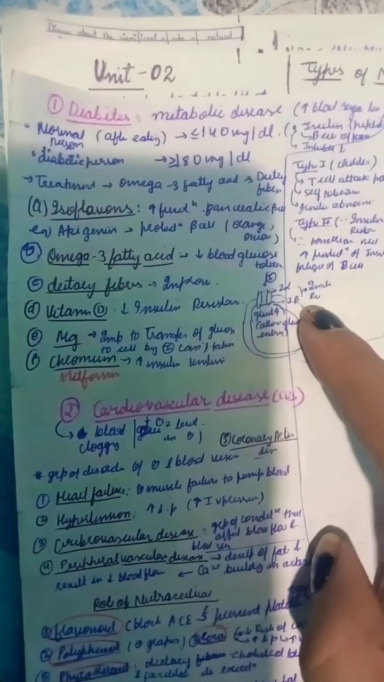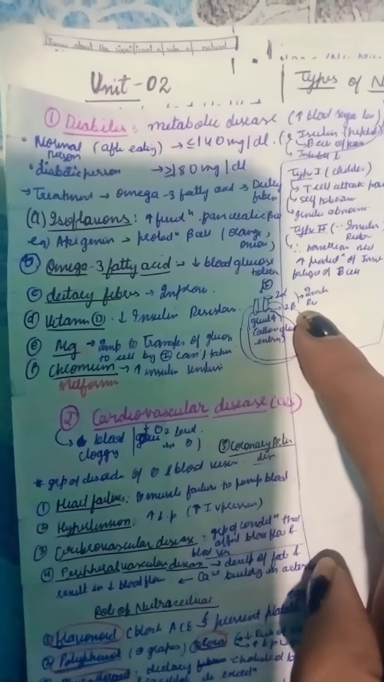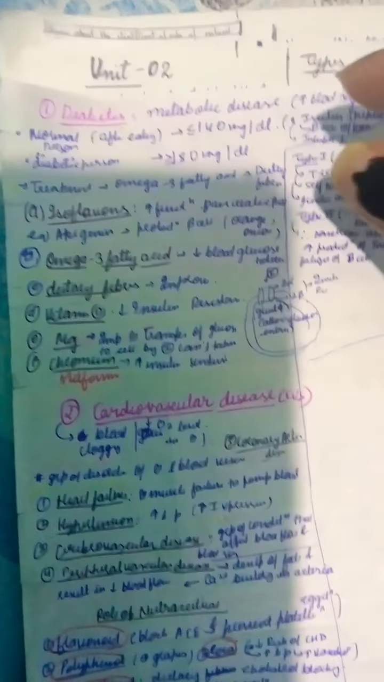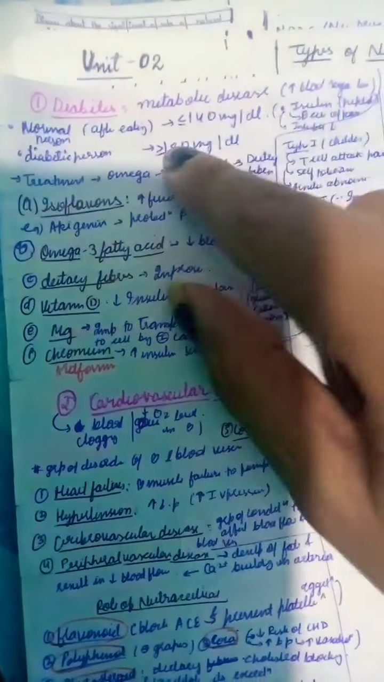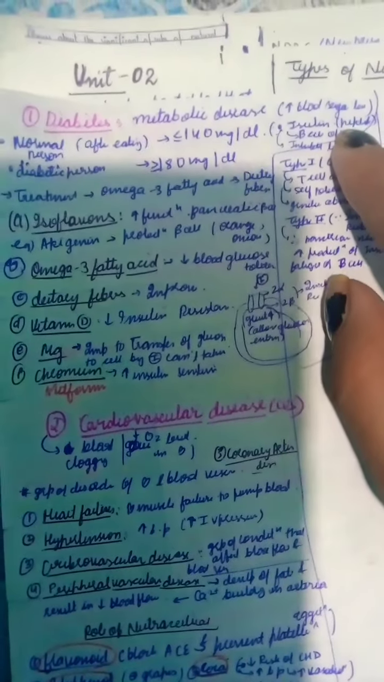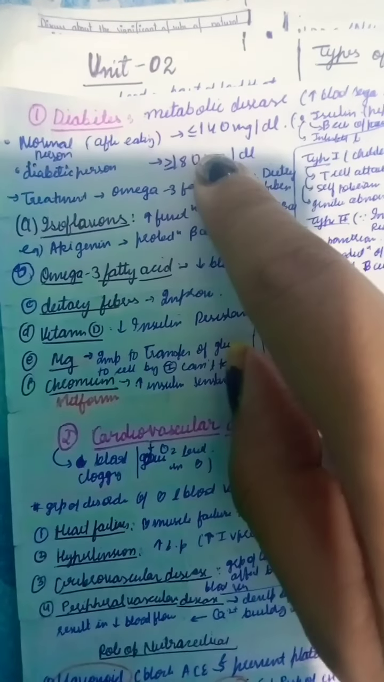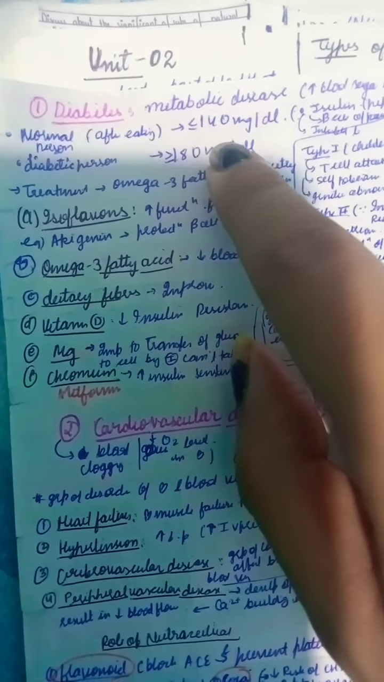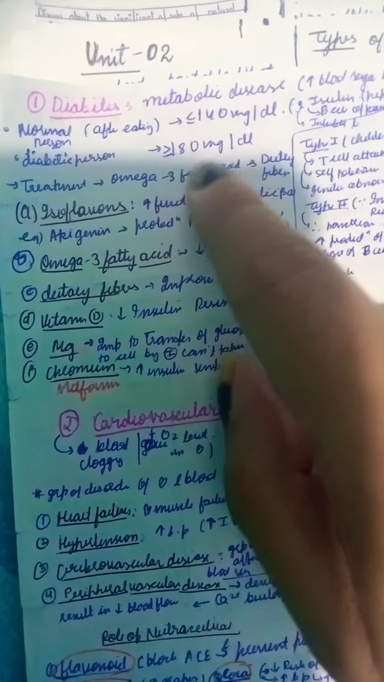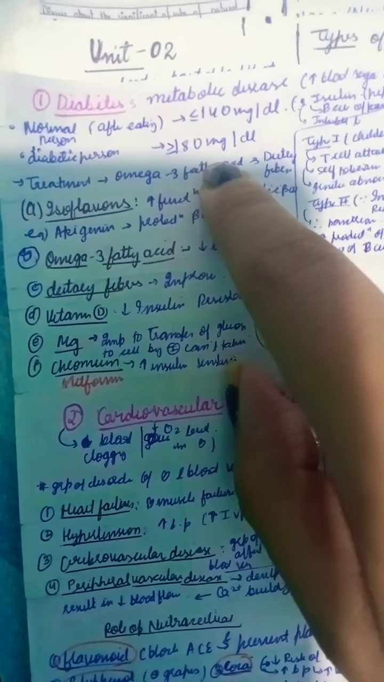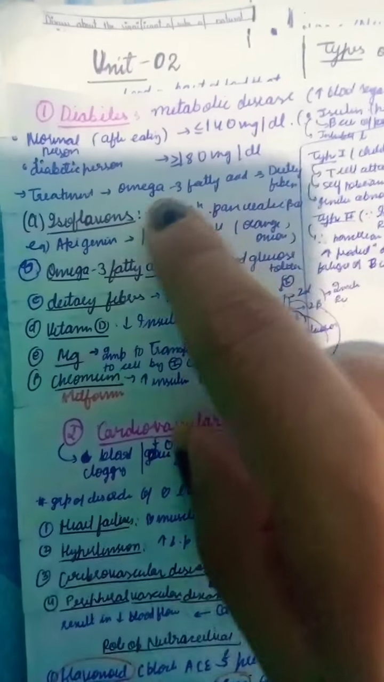In nutraceuticals, we'll study diabetes and its treatment. First of all, we'll give the intro of diabetes. It is a metabolic disorder due to increased blood glucose level. The normal blood glucose level after eating is less than or equal to 140 milligram per deciliter, but in a diabetic patient it is more than or equal to 180 milligram per deciliter.